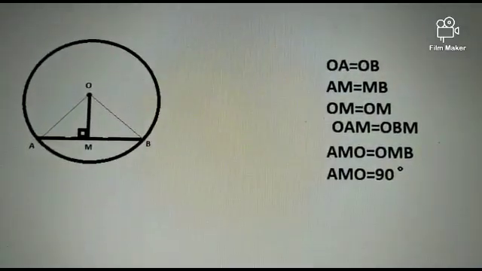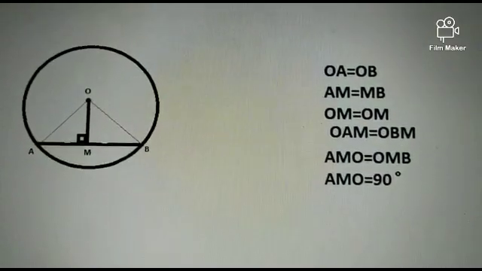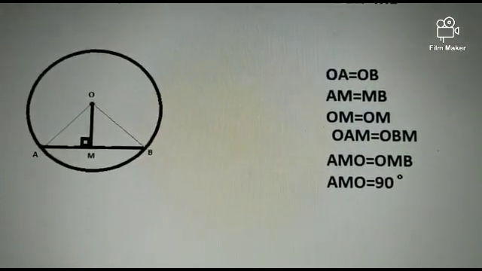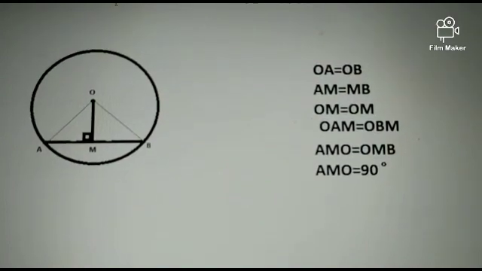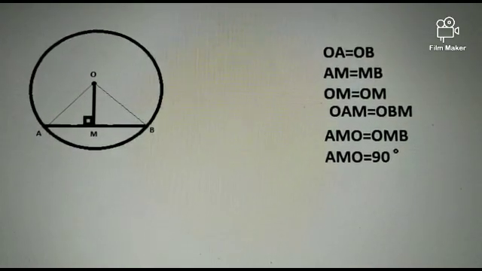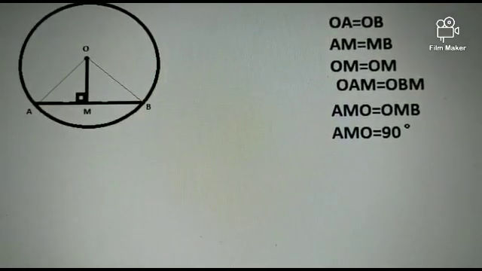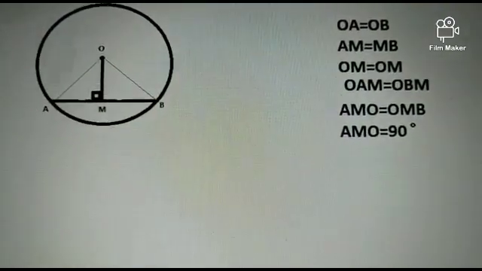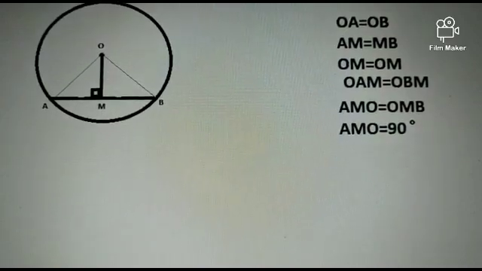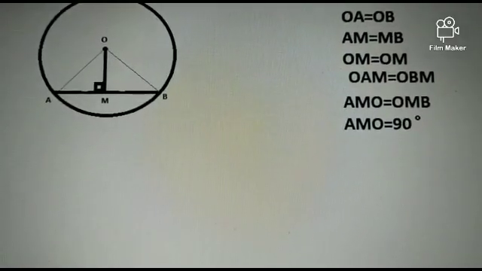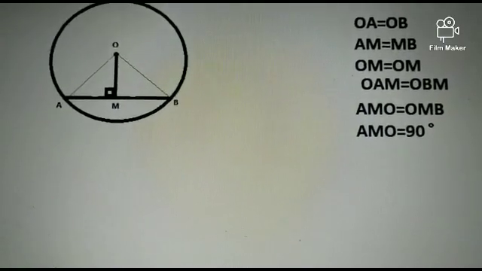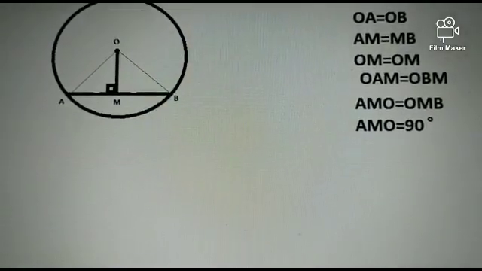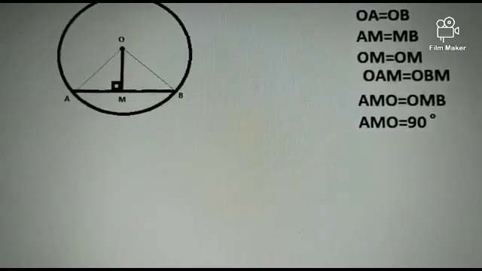Given a chord AB of a circle with center O and OM is perpendicular to the chord AB. In this, the statement is OA equals OB. Reason: radii of the same circle. AM equals MB by CPCT. OM and OM are common. Triangles OAM and OBM are congruent by the RHS rule of congruency. Angles AMO and OMB are 90 degrees each.